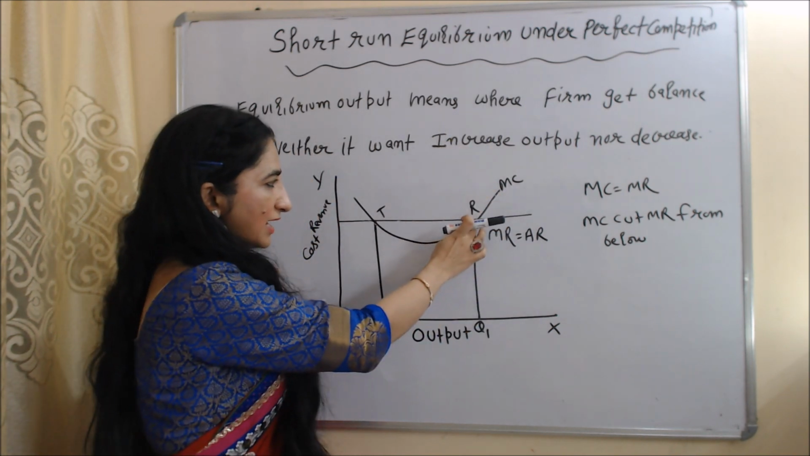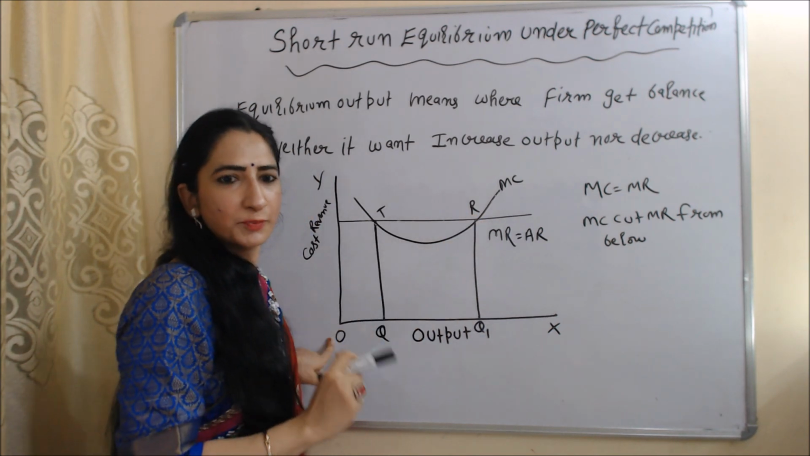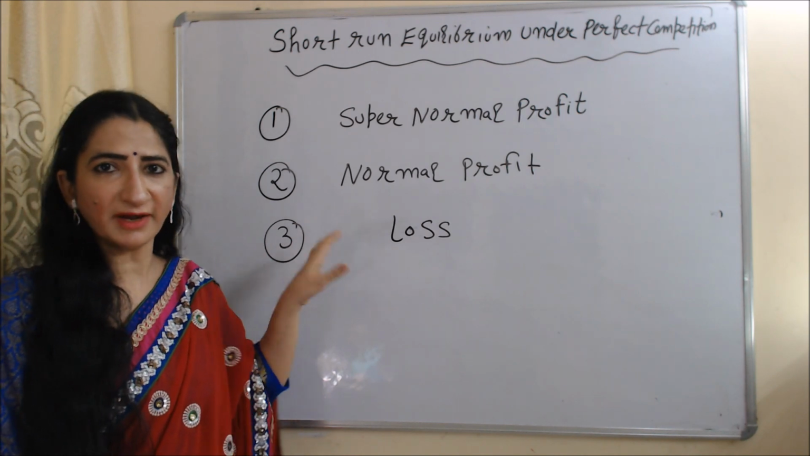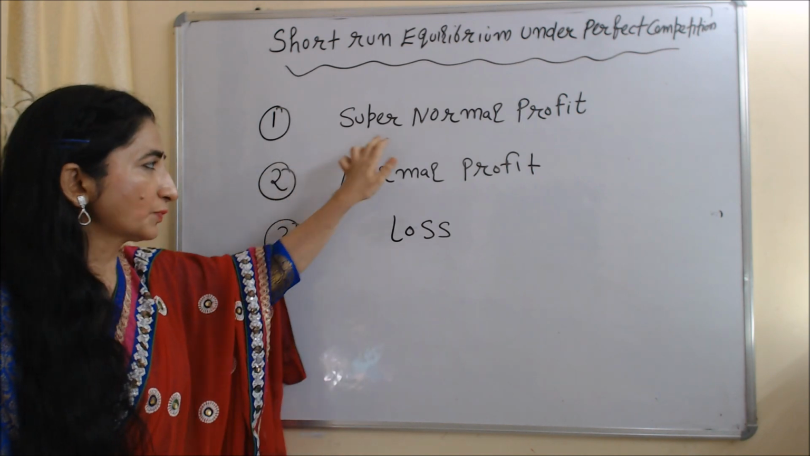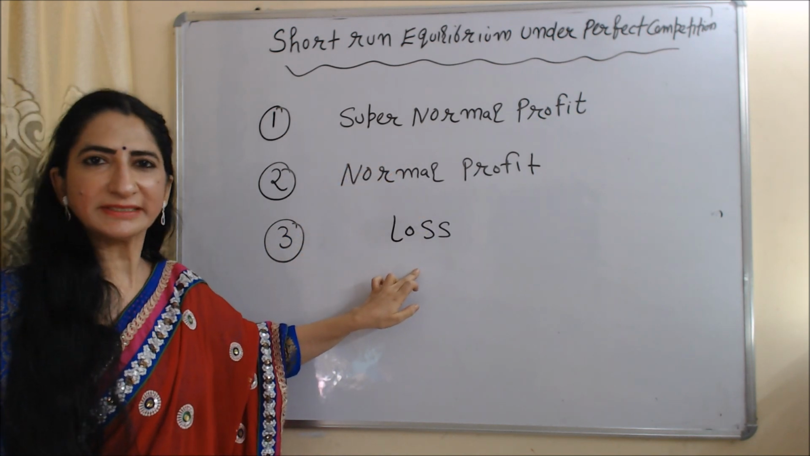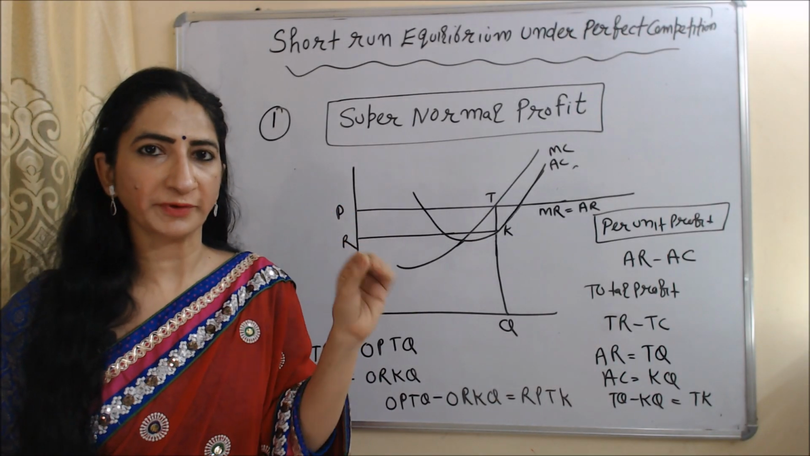So we can say that R is our stable equilibrium point and OQ1 is our equilibrium output. During a short time period under perfect competition, a firm has three kinds of situation: supernormal profit, normal profit and loss. One by one we will discuss each. First of all, we are going to talk about supernormal profit.